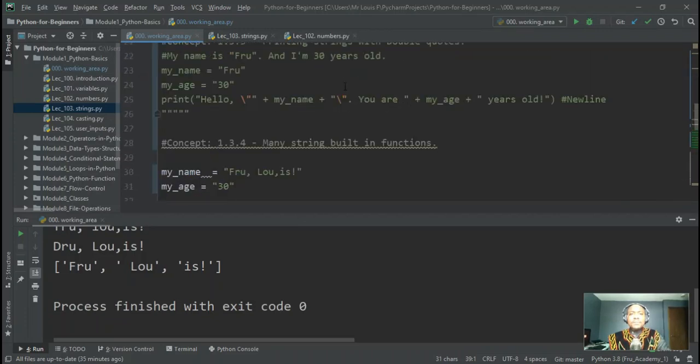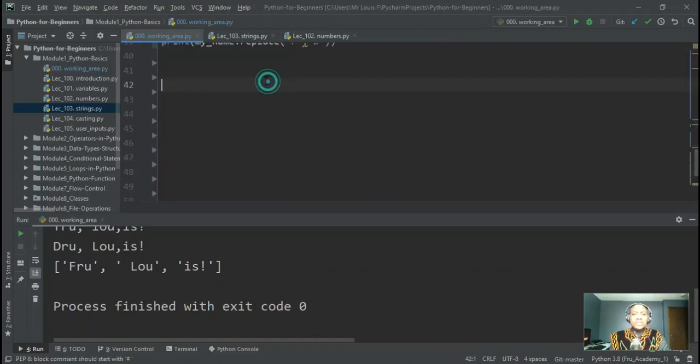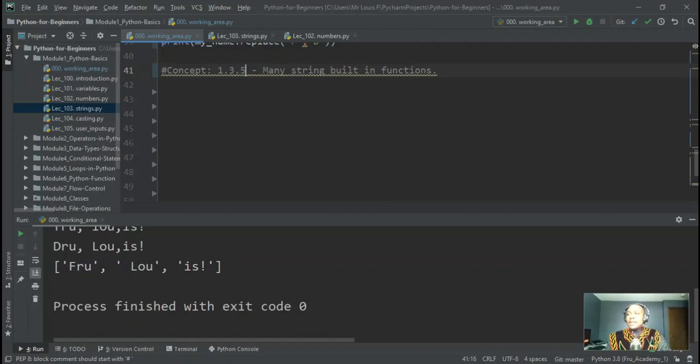So this brings us to the end of this lecture 1.3.4, but it also takes us into the next lecture, which will be lecture 1.3.5.